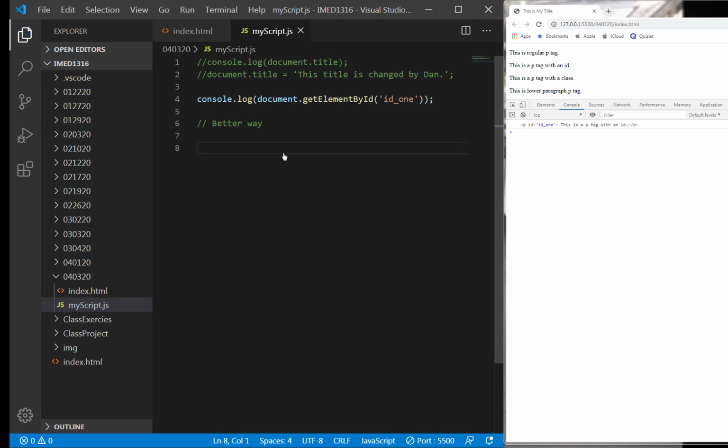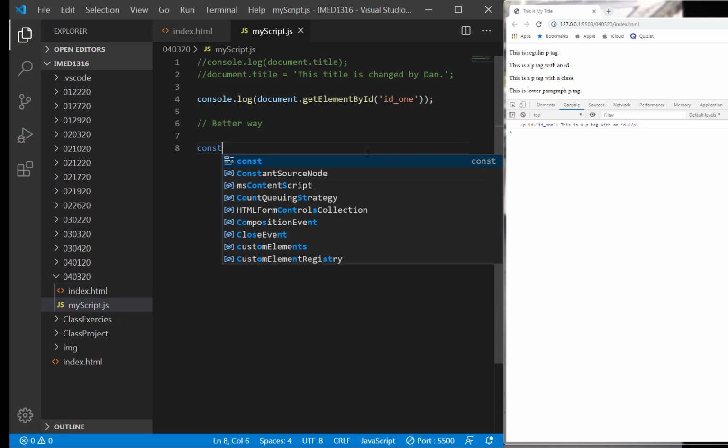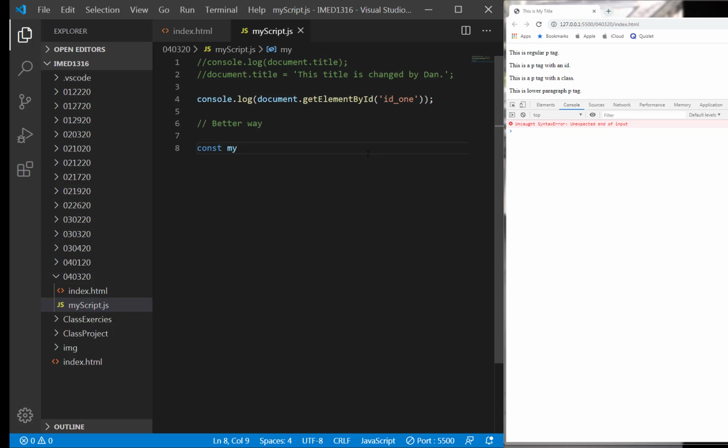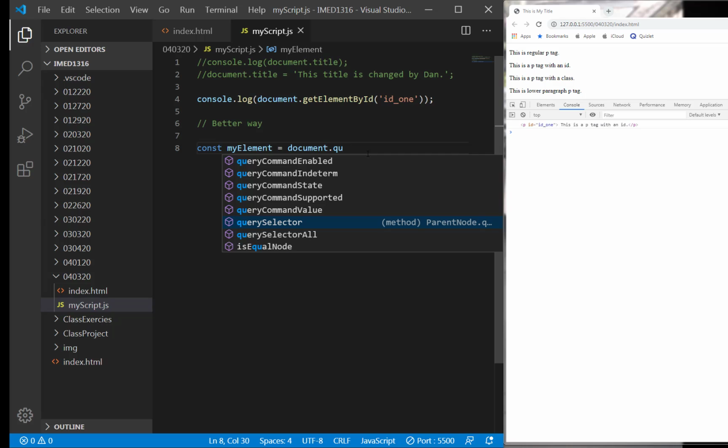So the better way is that you're going to use what's called an array. There's a constant, which is the reserved word const, and you could use a variable, make up a variable, and call this my elements. Okay, so my elements. Let me type the syntax and I'll talk to you about what this means. I'm going to use document.query.